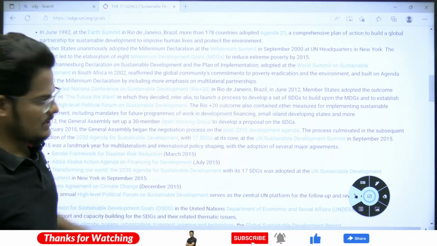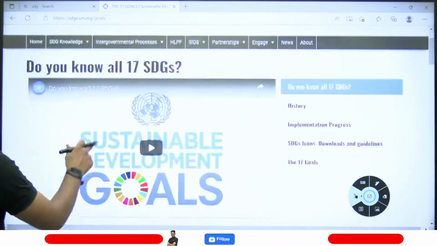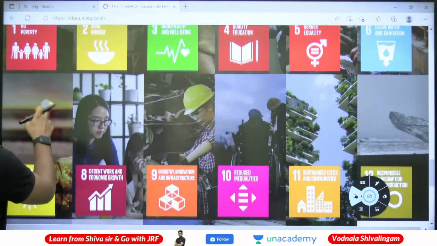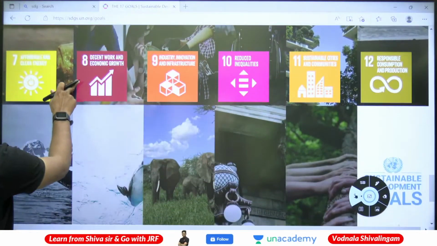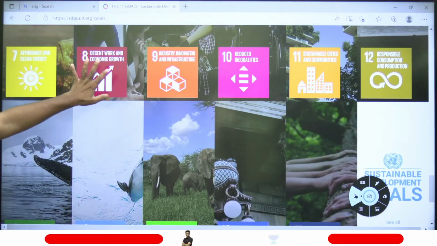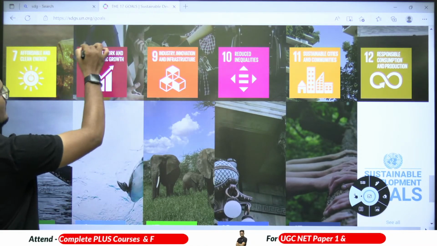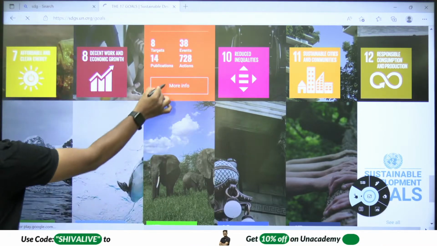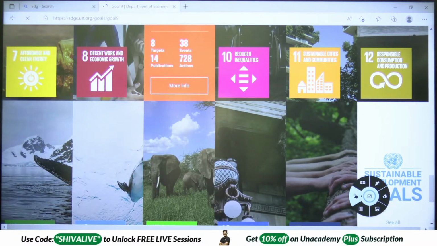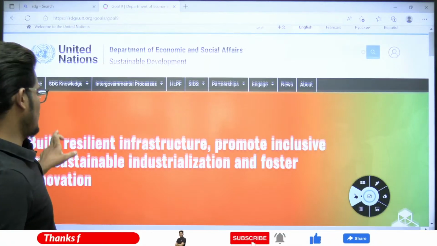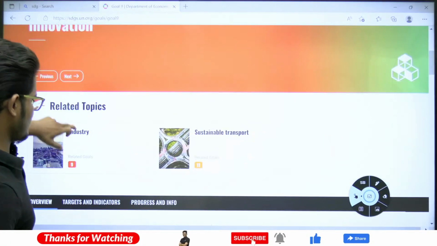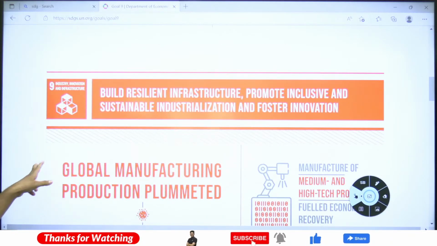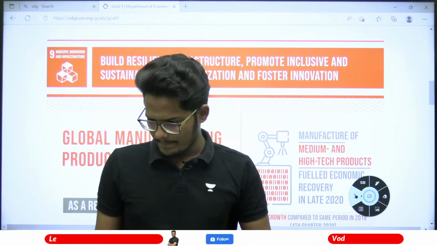Right? So let us start with the SDGs one by one. In the last class, I believe we completed up to the 8th goal, and now we need to move to the 9th: industry, innovation and infrastructure. This is goal number 9.